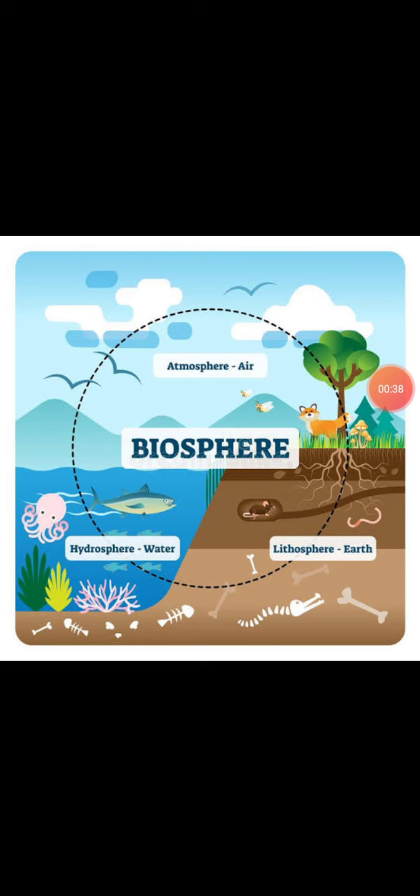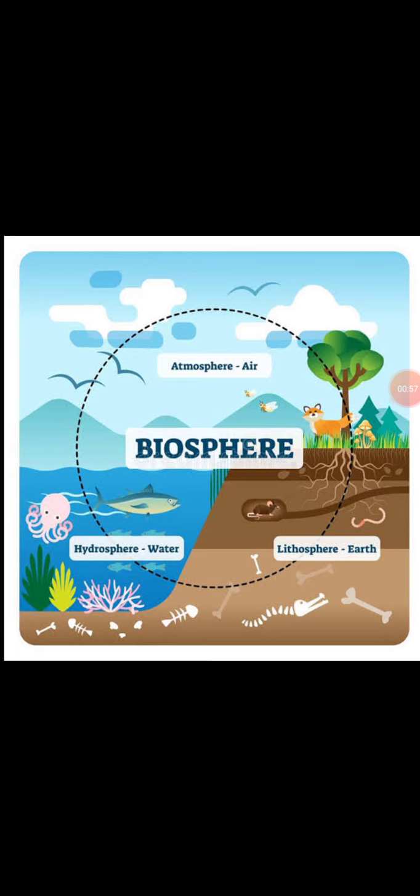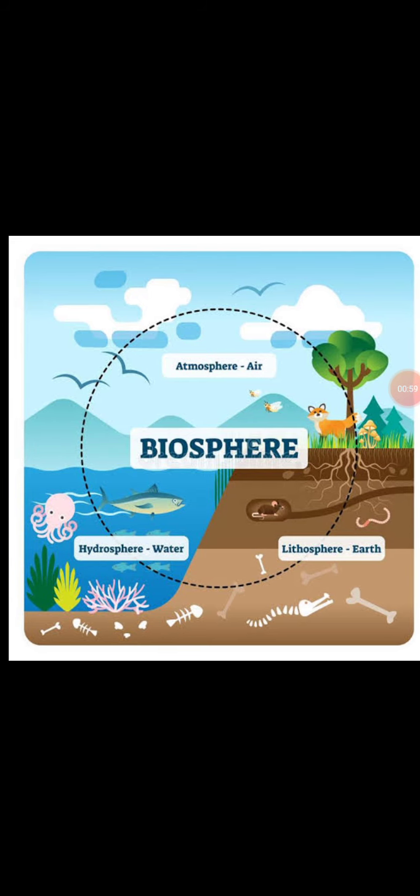Look at the image. This image shows the major domains of the Earth. There are four major domains on the Earth. They are lithosphere, hydrosphere, biosphere, and atmosphere. The solid portion of the earth is known as lithosphere. Litho means rocky part.